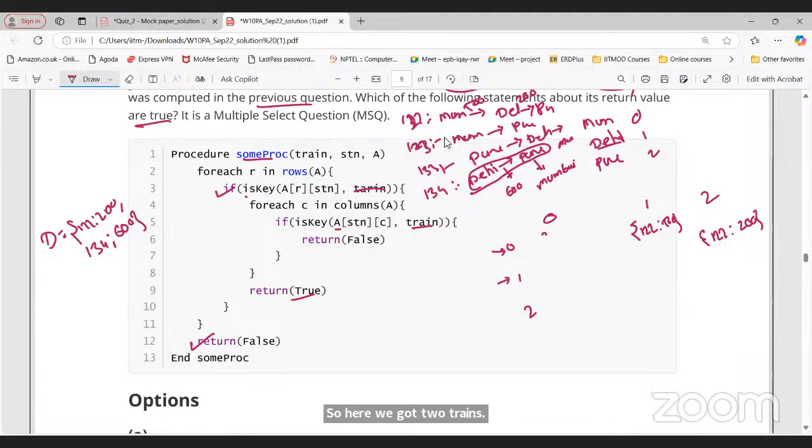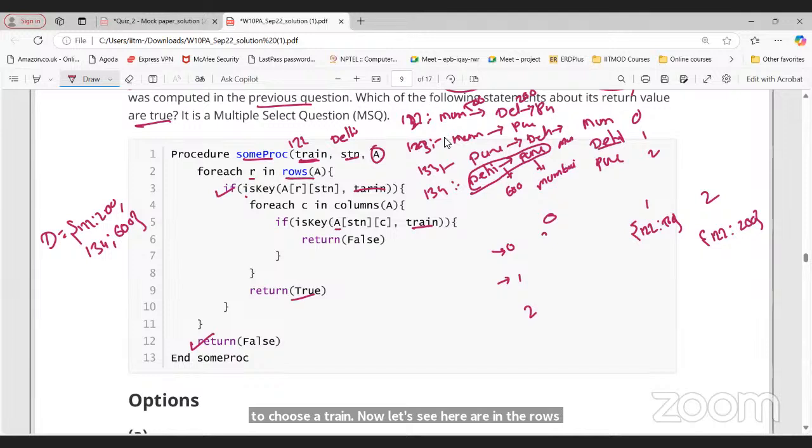So let's try to take the same example here. We have a train, and the station is given. Let's say the station is Delhi, and A is that particular matrix. Do we have a train number? Let's say 122 is the train. Now let's see R in the rows of A. Rows of A will be 0, 1, 2.